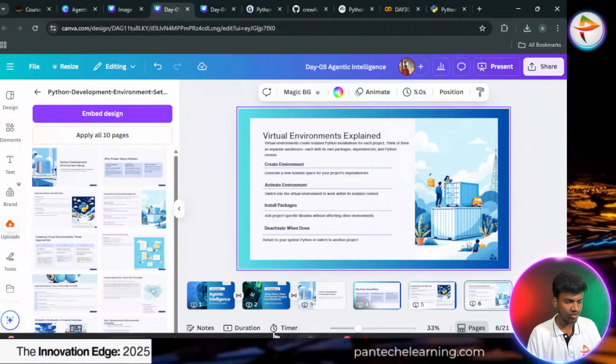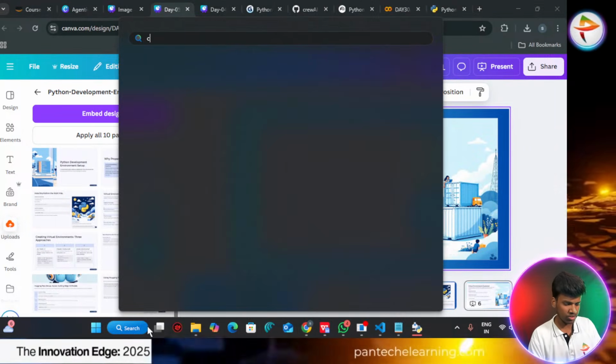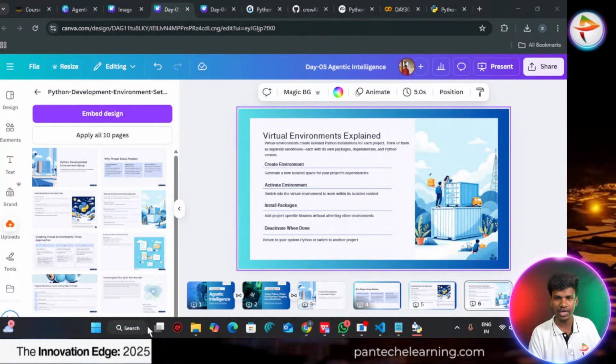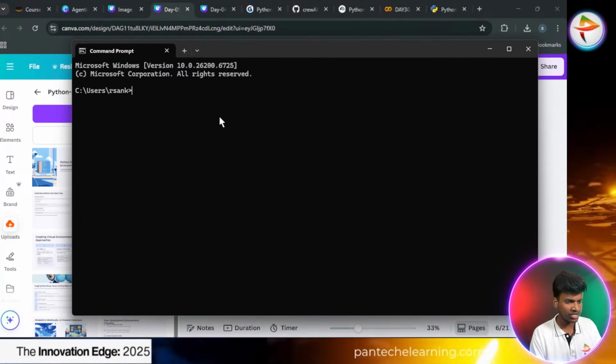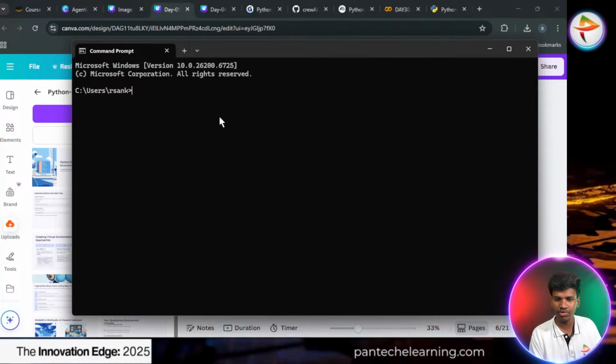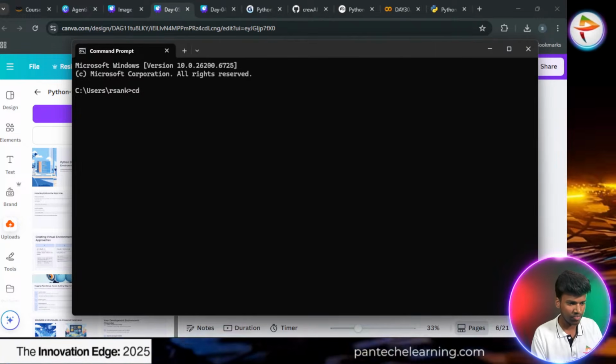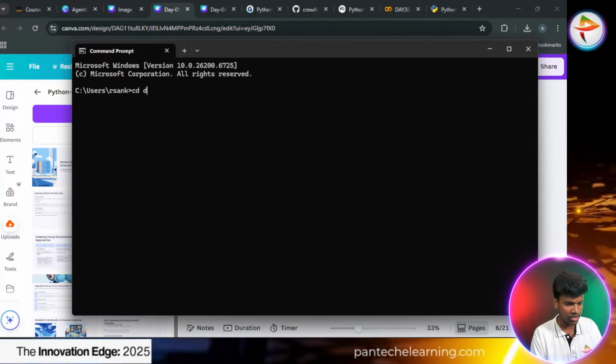To create the environment, you can go with the command prompt. Whether you use IDLE or Colab, go with the command prompt and change the directory. First you have to change to your directory: cd and then give D.